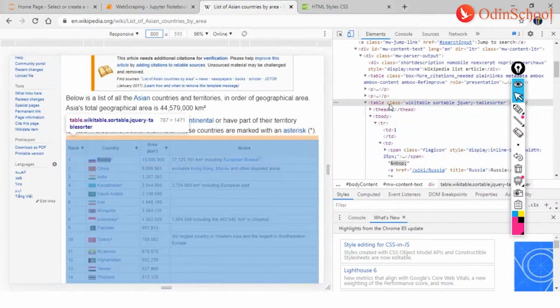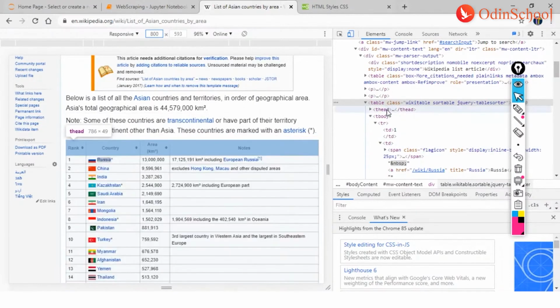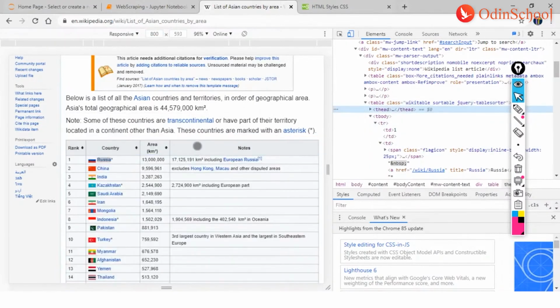So now this is my table, and within my table I have my table header. And what is table header, guys? As you can see, when I select my table header, it is only highlighting the ones wherein we have heading like the rank, country, area, and notes.